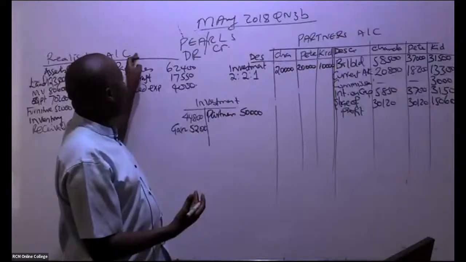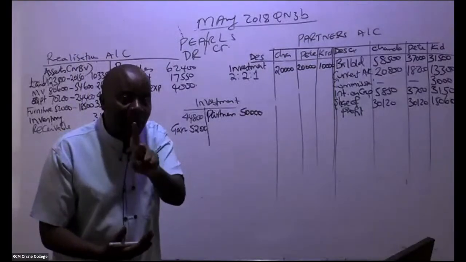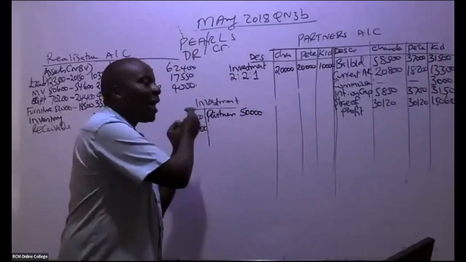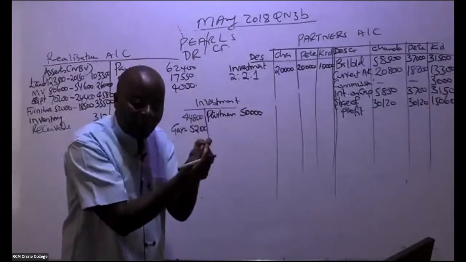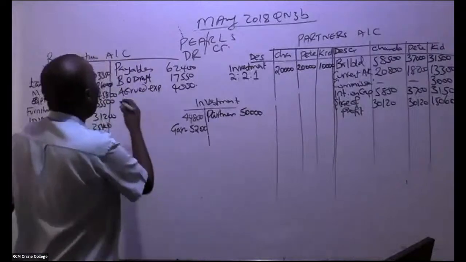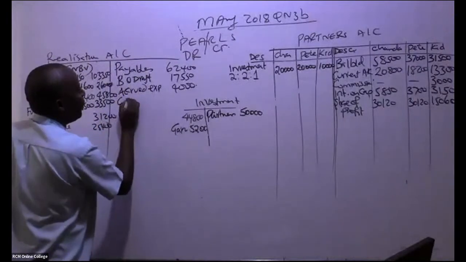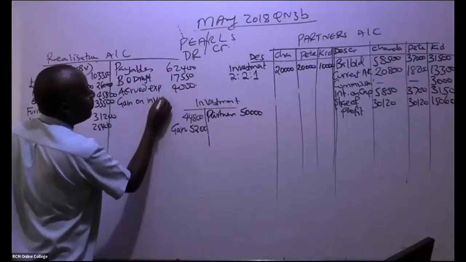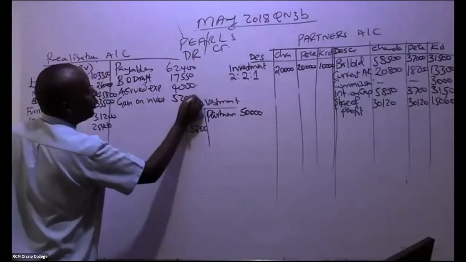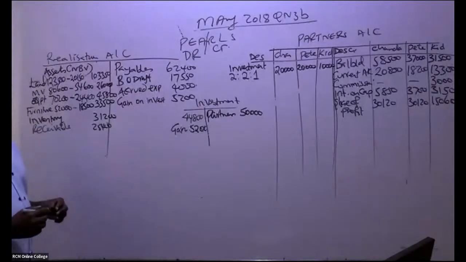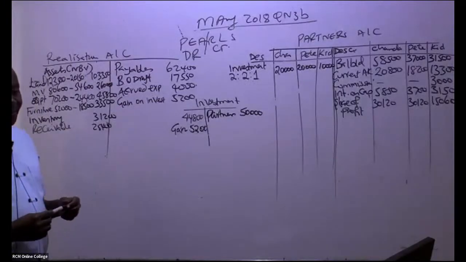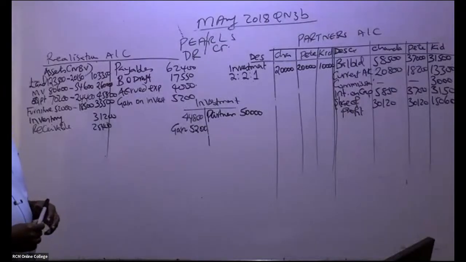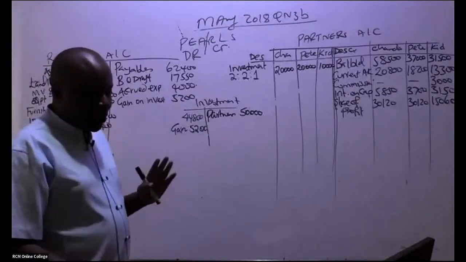Because your realization account acts like a P&L. So you've gotten a gain here, so you're supposed to debit this account and then you credit the P&L. So come and tell us here the gain on investment. You just book the whole amount, 5,200. So you write there 5,200.